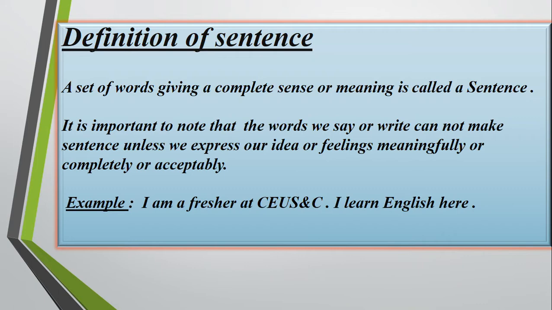For example, I am a fresher at Chittagong Engineering University School and College. I learn English here. In the first sentence, I am a fresher, that means I am a first year student at Chittagong Engineering University School and College. It gives a complete sense and complete meaning. And here, I learn English. This is also giving a complete idea, complete meaning, acceptable meaning. So what we have learned is that a sentence gives us an idea, a feeling, and a complete sense. Otherwise, it cannot be a sentence.